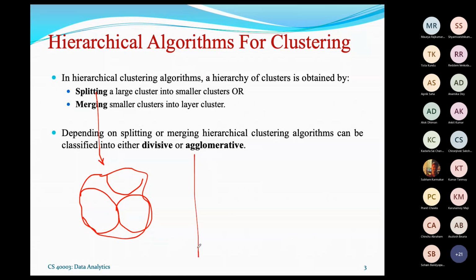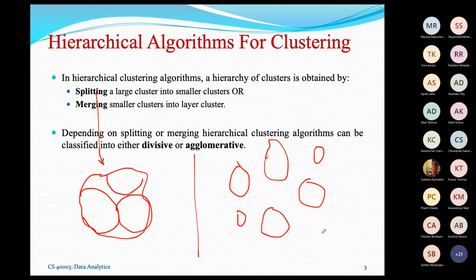On the other hand, what is the merging? Suppose you have these clusters. There are many clusters. The idea of the merging is to merge these two clusters into one, and the others remain unmerged, so remain like this. This way, it is called the merging.